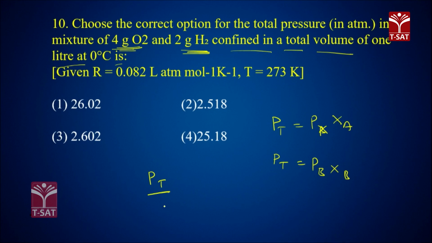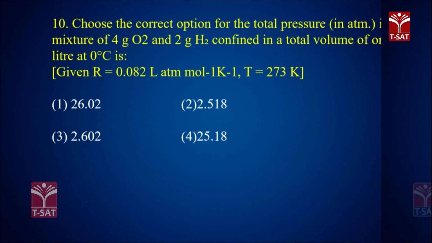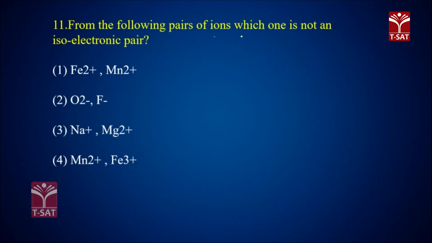Partial pressure divided by P total is equal to XA by XB, that is equal to 0.82 by 4 into 2 by 0.8. So, solve this equation, you will get the answer as 2.062. So, the correct option for the total pressure is 2.062. Okay. And question number 11, from the following pairs of ions, which one of the following is not an isoelectronic pair?